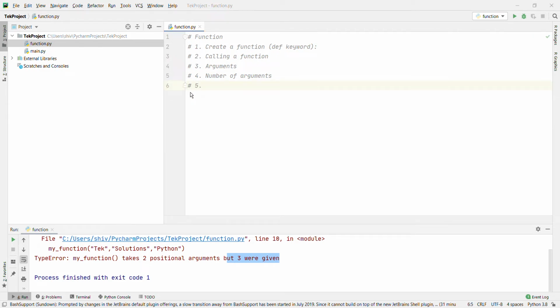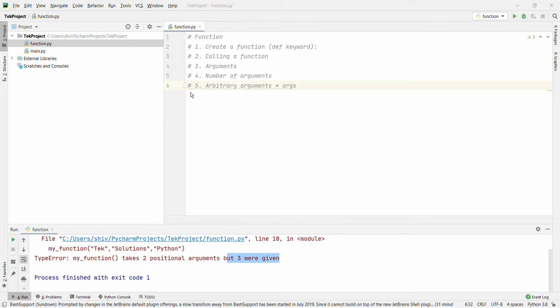What is the fifth point? Arbitrary arguments, star args. If you don't know how many arguments will be passed into your function, add a star before the parameter name in the function definition.